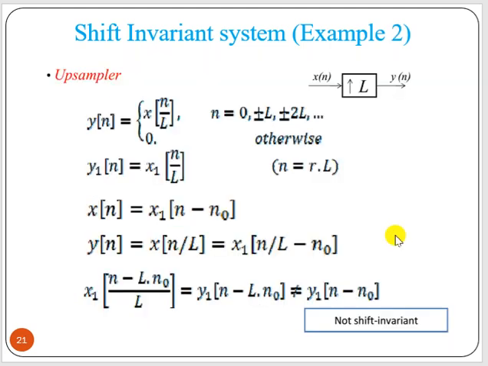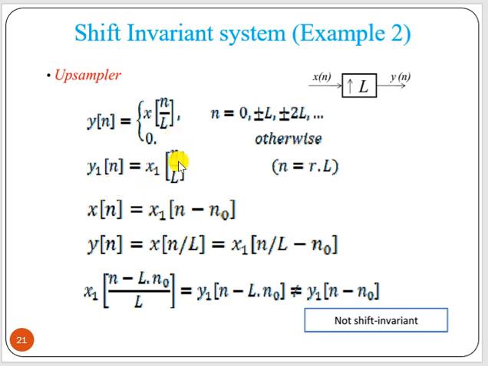Now another example. This is an example of an upsampler. The condition is y of n equal to x of n by L, where n equals 0, plus minus L, plus minus 2L, like that, and 0 otherwise.